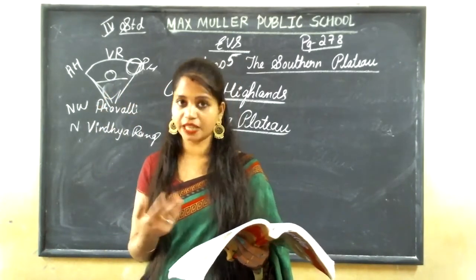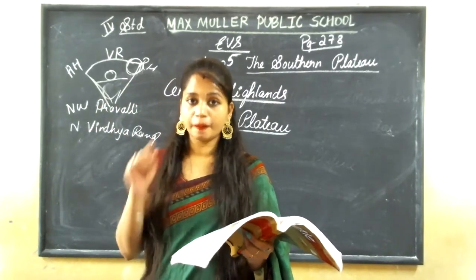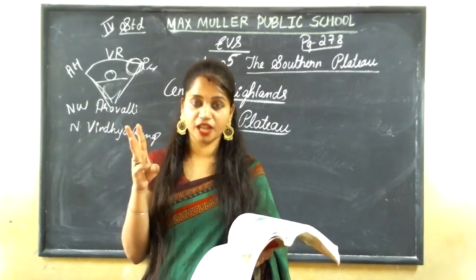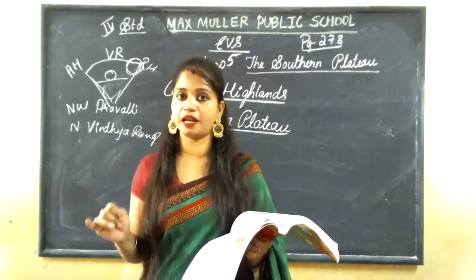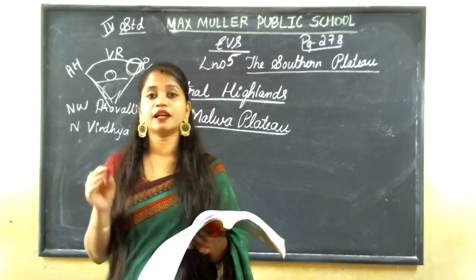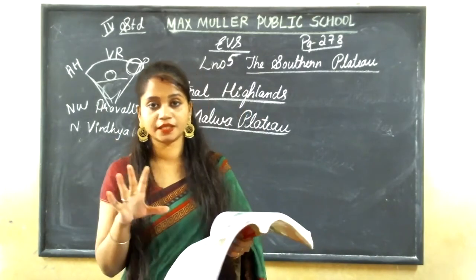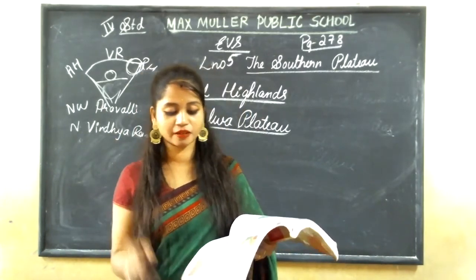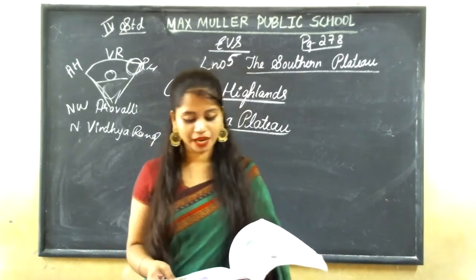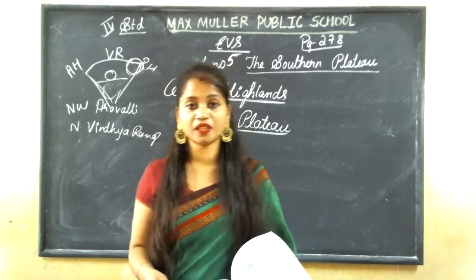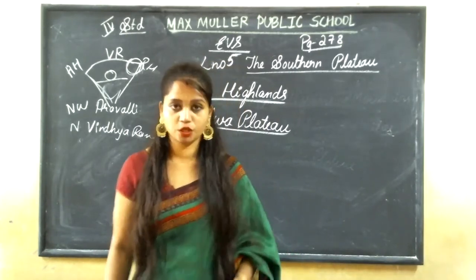Now once again we will see which places those are. The states which fall under the Southern Plateau are Madhya Pradesh, Chhattisgarh, Jharkhand, Odisha, Maharashtra, Karnataka, Andhra Pradesh and Tamil Nadu. This Southern Plateau is covered by all these states. Once again I'll repeat: Madhya Pradesh, Chhattisgarh, Jharkhand, Odisha, Maharashtra, Karnataka, Andhra Pradesh and Tamil Nadu.